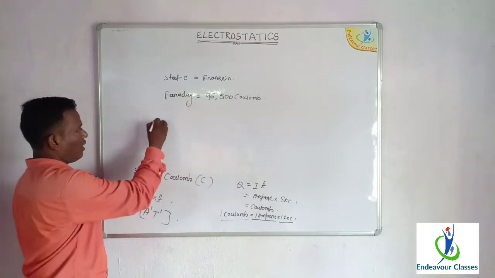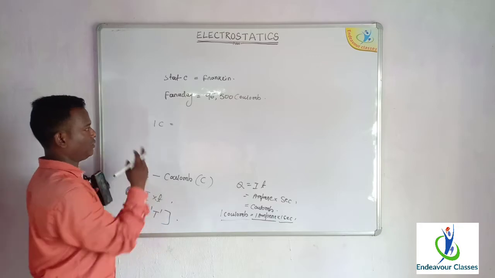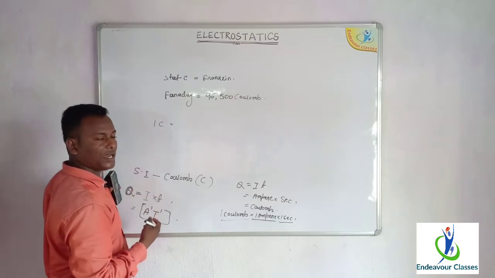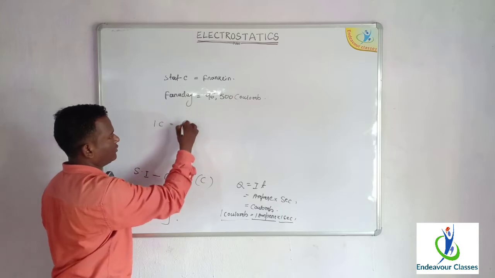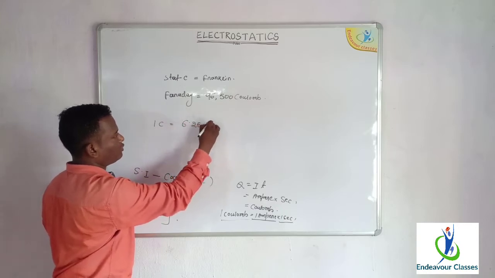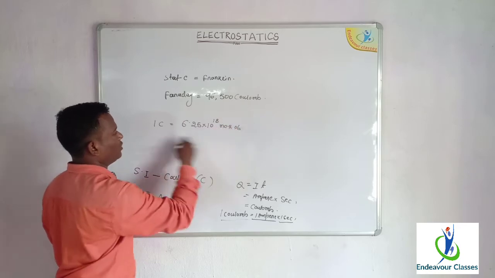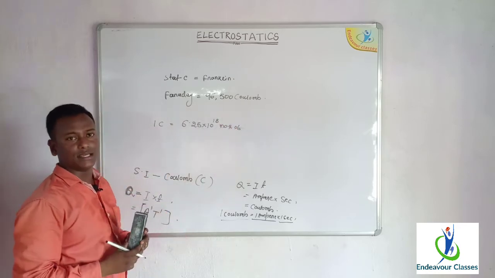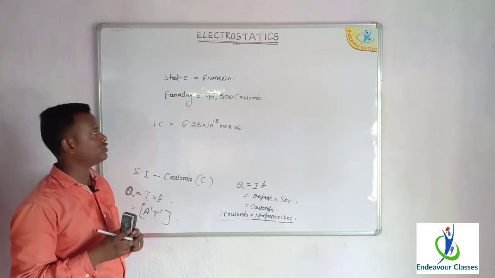You see, 1 coulomb of charge is very large. Later we will see that 1 coulomb of charge consists of 6.25 into 10 to the power 18 electrons. So 1 coulomb is a very large unit, a large amount of charge.